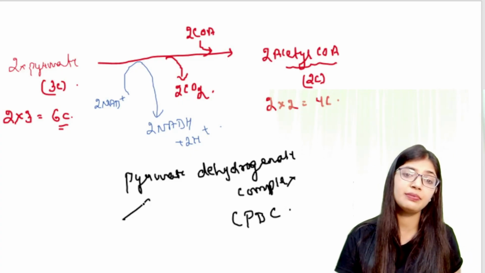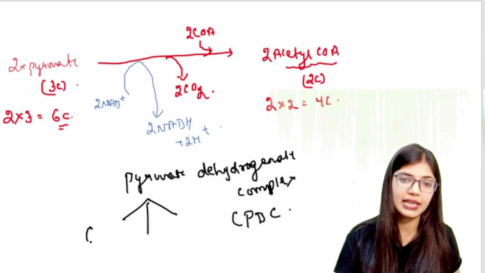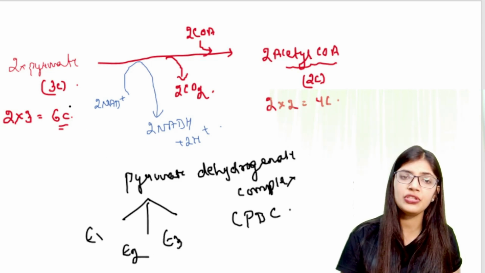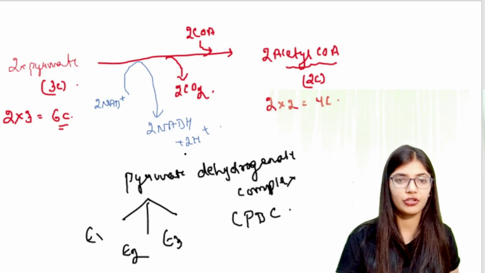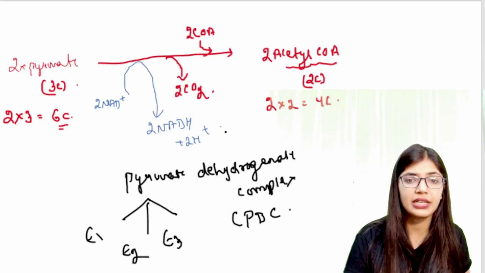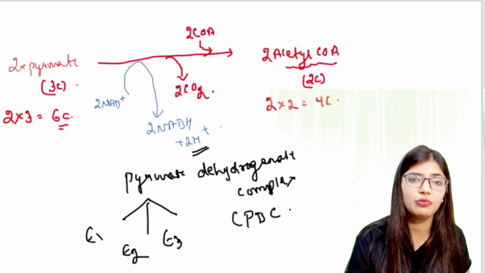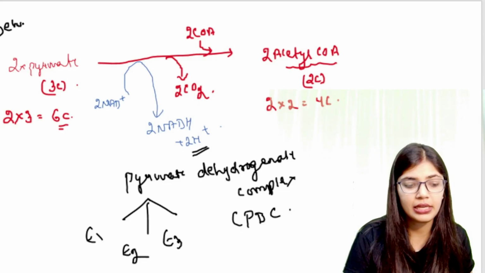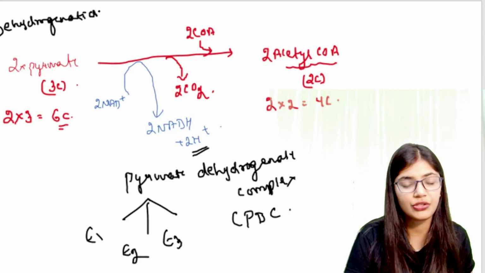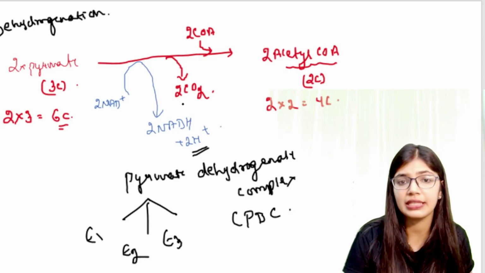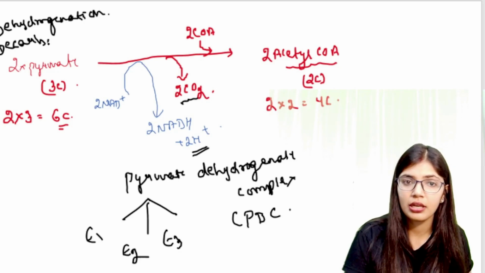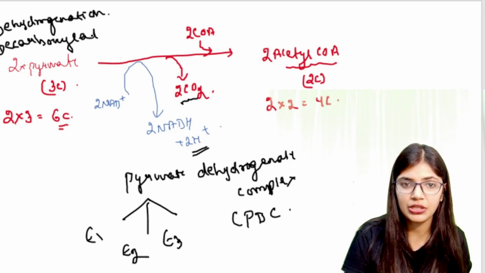This PDC has 3 components, E1, E2 and E3, which are responsible for the conversion. Here dehydrogenation is taking place, as there is removal of hydrogen, and as there is removal of carbon dioxide, decarboxylation is also taking place.